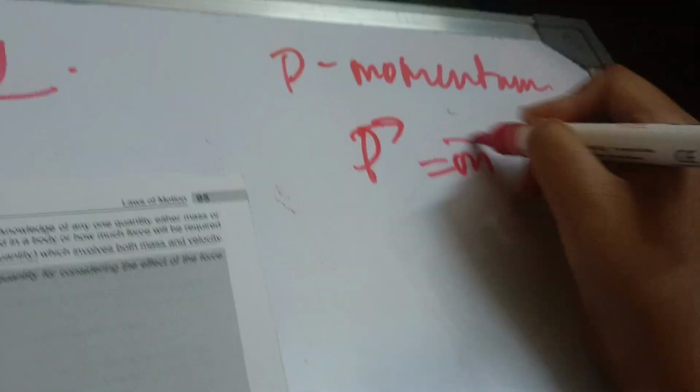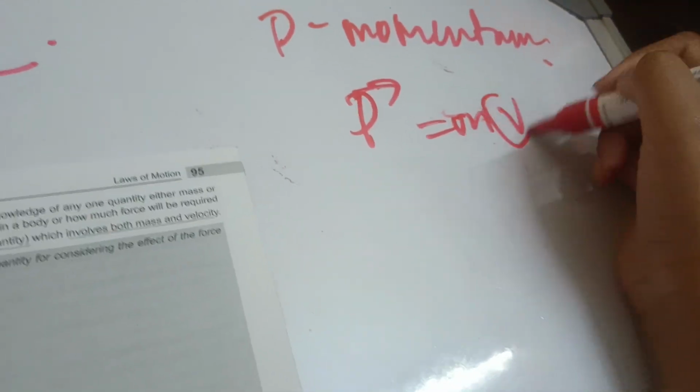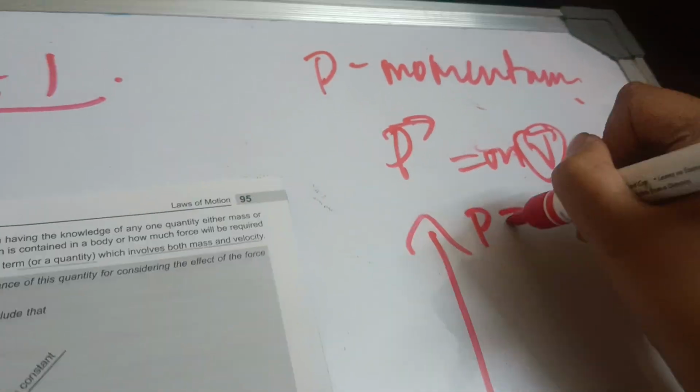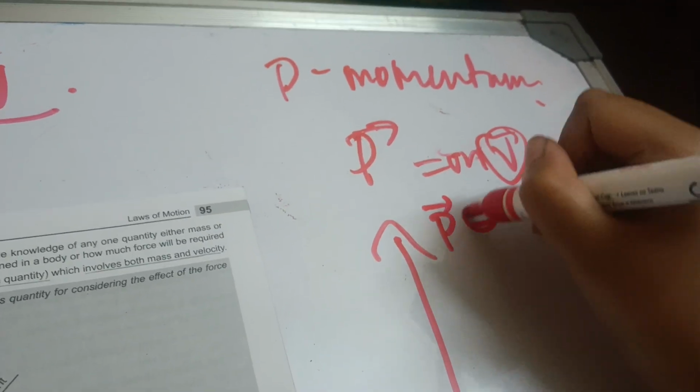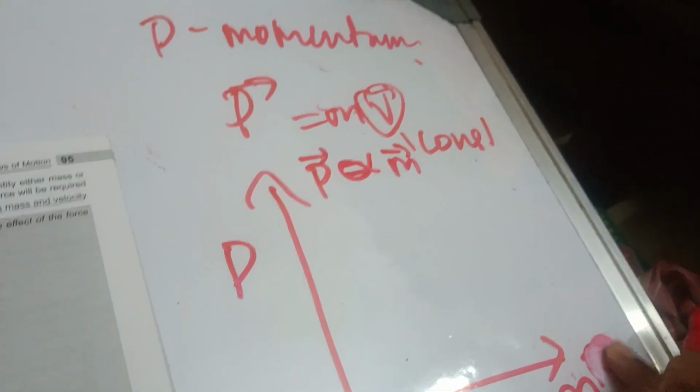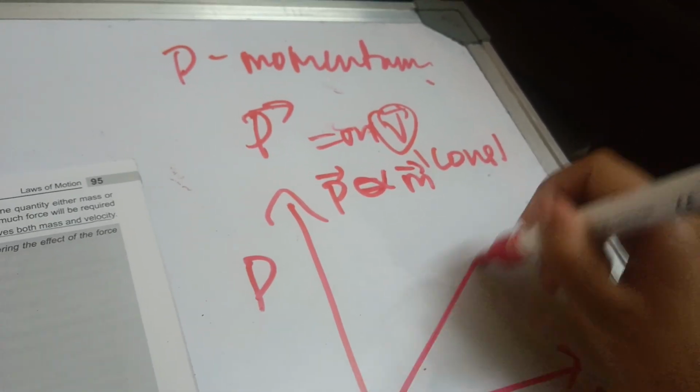Again, if you plot a graph when the velocity of the body is constant, momentum is directly proportional to mass, right? So if you plot a graph between P and m, it will be straight. Whenever it is directly proportional, it's a straight line.